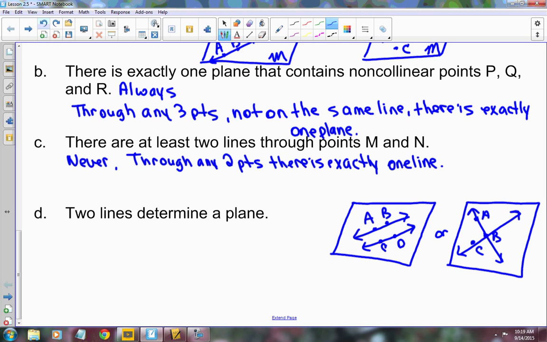I do in both situations, don't I? And what do 3 non-collinear points determine? A plane. Okay. So a line contains at least 2 points, and through any 3 non-collinear points, there is a plane.